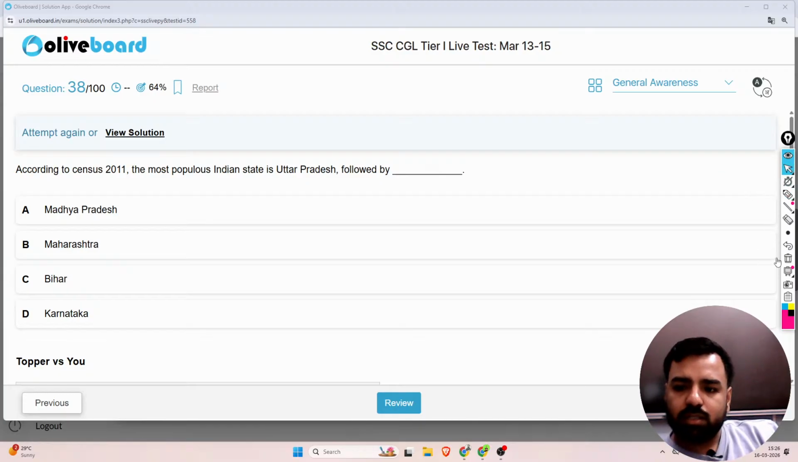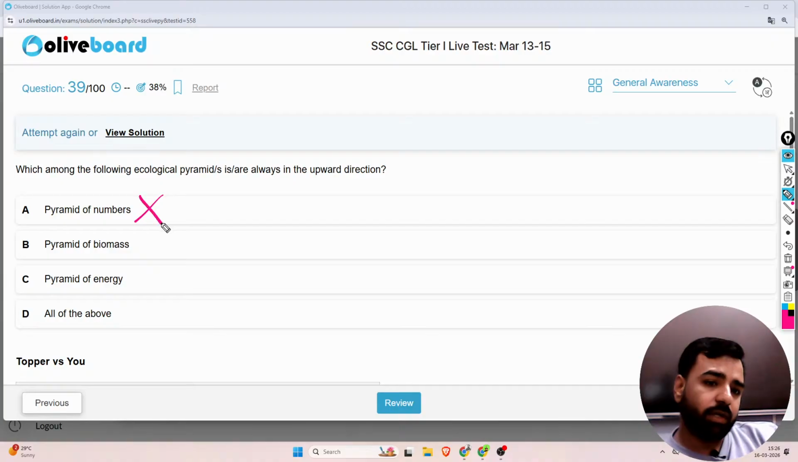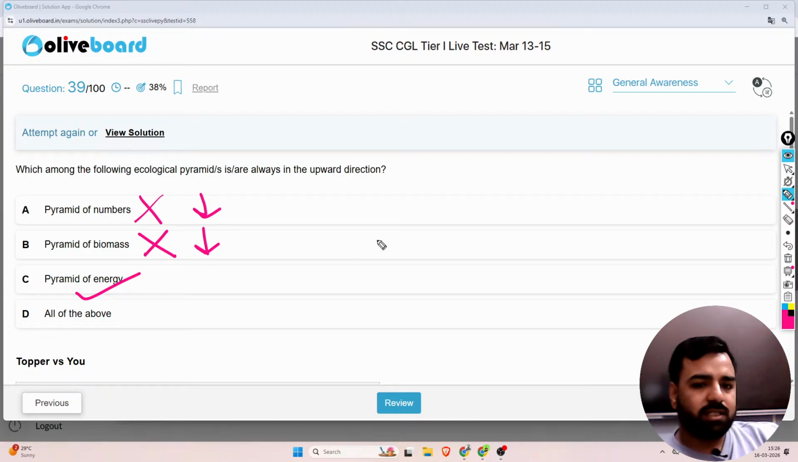The next question is this. Which among the following ecological pyramids is or are always upright? Pyramid of numbers, no, it can be inverted. Pyramid of biomass, no, it can again be inverted. Pyramid of energy, yes. So guys, let me make that pyramid for better understanding.